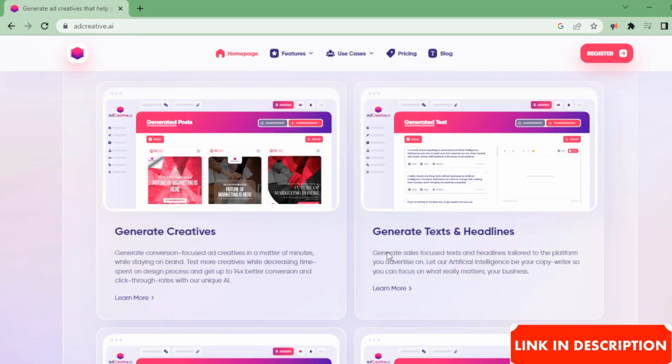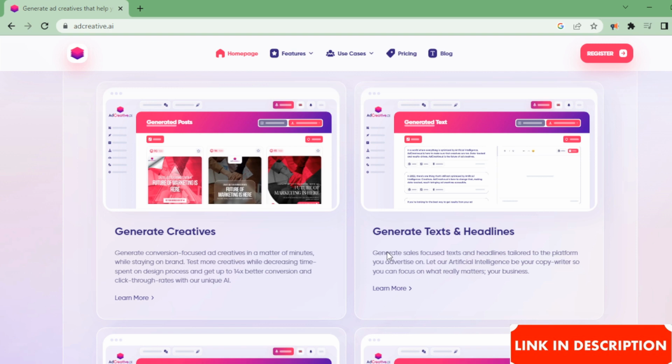Generate creatives. Generate conversion-focused ad creatives in a matter of minutes, while staying on brand. Test more creatives while decreasing time spent on design process and get up to 14x better conversion and click-through rates with our unique AI.